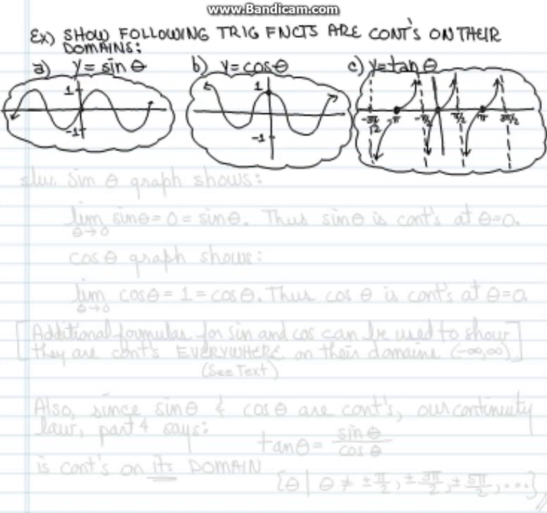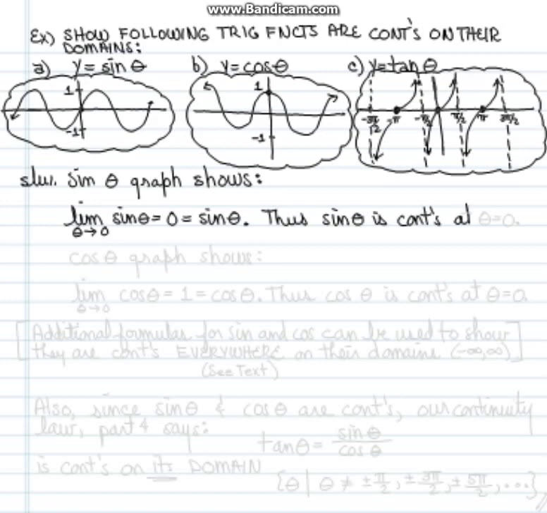domains. Solution: if you look at the sine theta graph, you'll see that if you take the limit as theta approaches 0, from the left or the right, it's going to approach one and the same number. So the limit as theta approaches 0 of sine theta is equal to 0. But it so happens that that is also equal to the sine of theta evaluated at theta equals 0. Thus, the sine of theta is continuous at theta equals 0. Now, that's not everywhere, but just at 0.